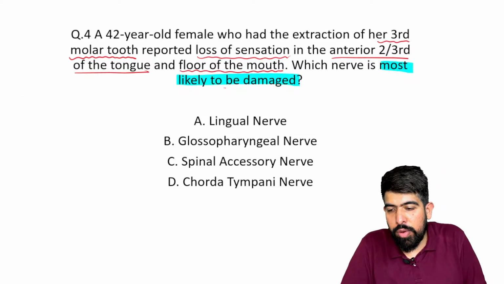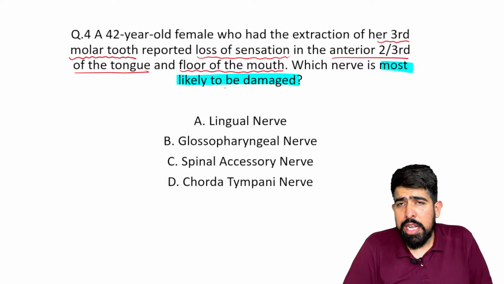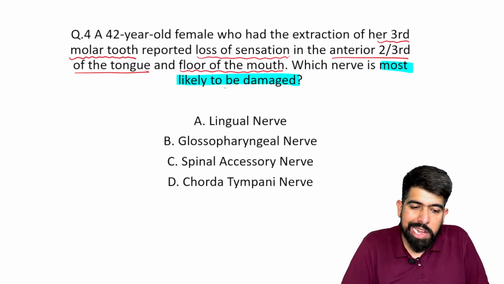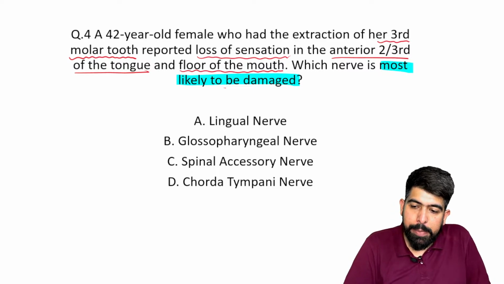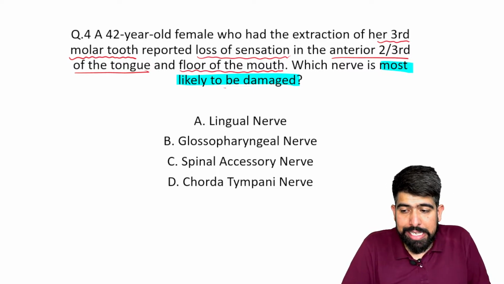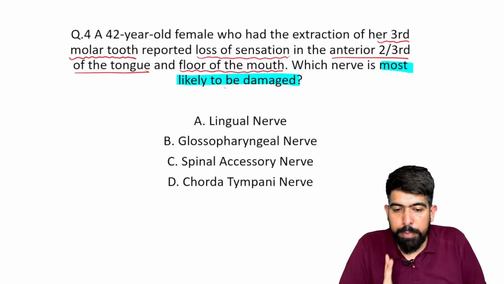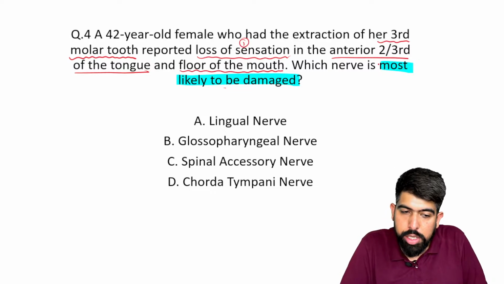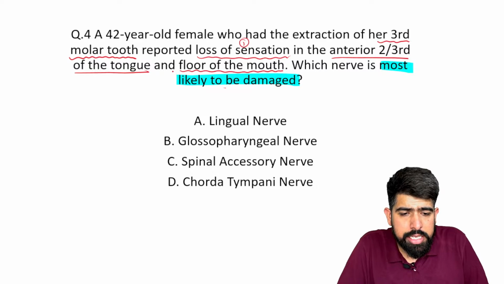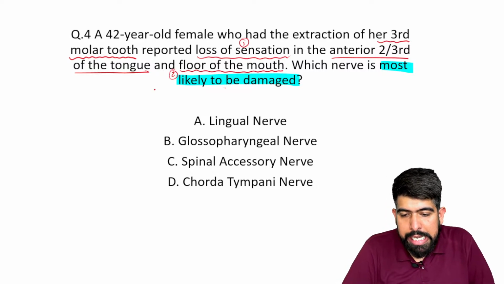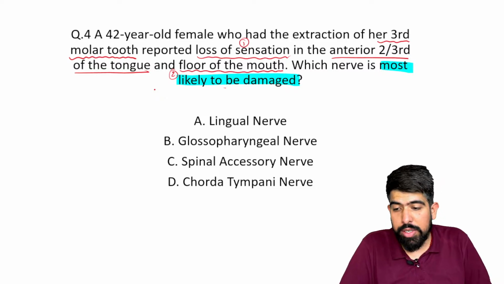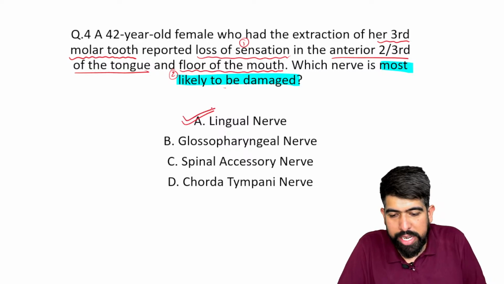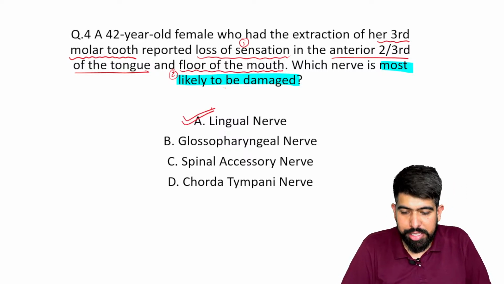So the options given here are the lingual nerve, glossopharyngeal nerve, spinal accessory nerve, and the last is the chorda tympani. Now, please understand, there are two particular key points here. If you catch this key point, the loss of sensation: the first is loss of sensation of the anterior two-third of the tongue, and the second is the floor of the mouth also being affected. Exactly, very good, doctors, brilliant. So the answer should be the lingual nerve.